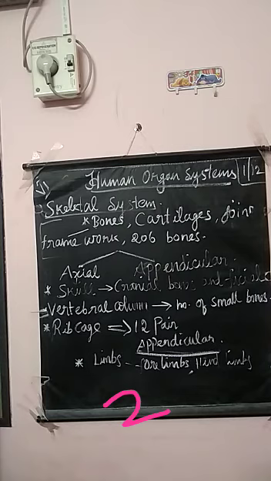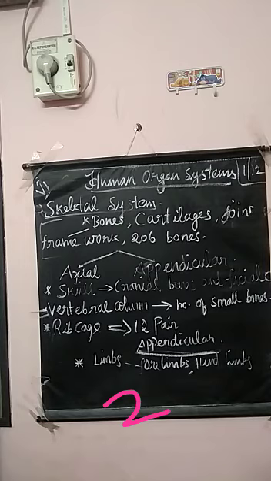So vertebral column, it extends from the base of the skull. Then its duty is that vertebral column protects our spinal cord. Okay. Then the third one is that vertebral column is nothing but an arrangement of small bones. Those bones are called vertebrae. Okay. Then this is about vertebral column.